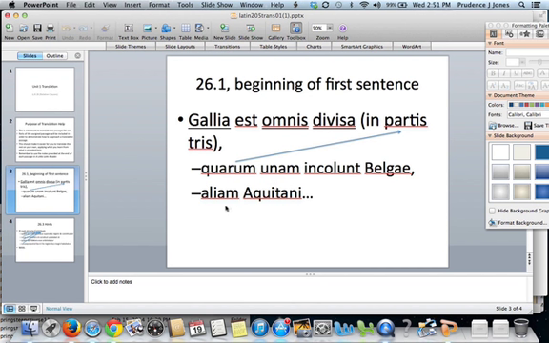Now, what we have next is just a parallel phrase. Aliam Aquitani. Now notice that there's no verb in this, but that's okay, because we can supply the verb from what comes before. So, aliam incolunt Aquitani. So the Aquitanians inhabit another, a parallel construction. So putting the whole thing together, all Gaul is divided into 3 parts, of which the Belgae, the Belgians, inhabit one, the Aquitanians inhabit another.